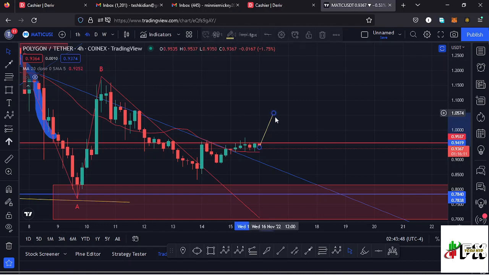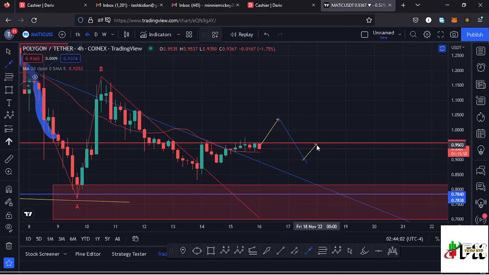And once that plays out, then I would expect to see another pullback to the lower side, lose the key area of support at around the $0.95 mark, and have a successful retest of the key area of support. By that time it will be support, and once that happens, then I would expect us to fully maximize the formation of that higher Elliott wave count 2 in the formation of that wave C.